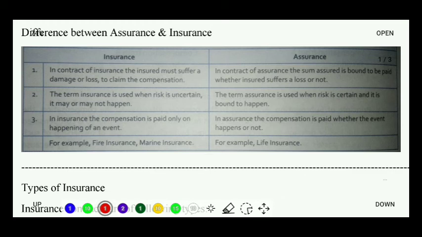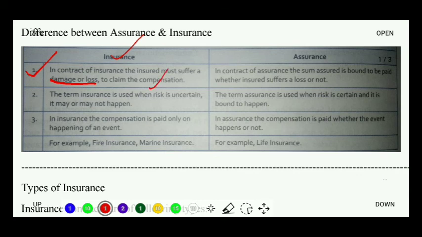Point number 1 says, in the contract of insurance, the insured must suffer a loss or damage to claim the compensation. But in case of assurance, what happens? The sum assured is bound to be paid whether the insured suffers a loss or not. Now, what does that mean? It means that in case of insurance, there has to be a damage or there has to be a loss. Then only we can claim the compensation.